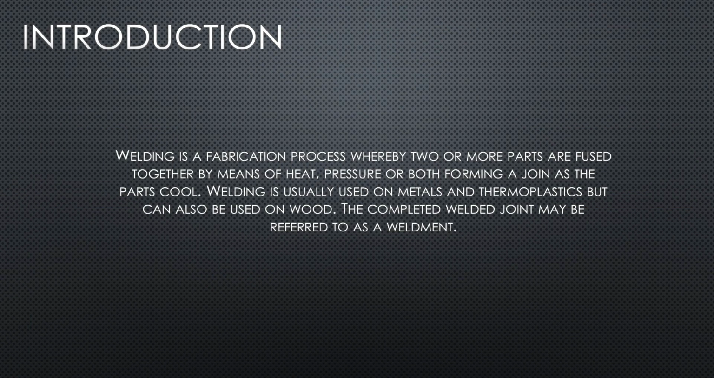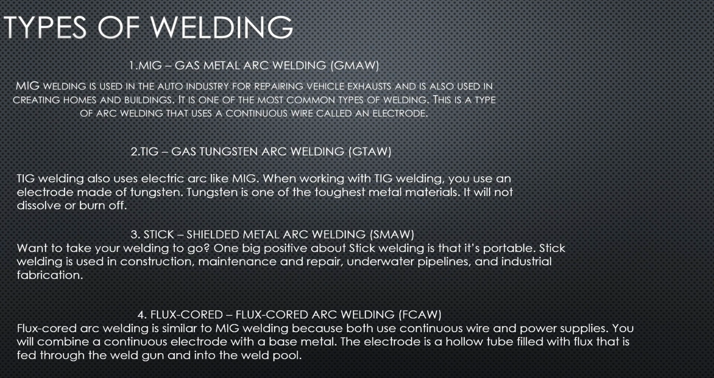Today I want to talk about manufacturing process in welding. Introduction. Welding is a fabrication process whereby two or more parts are fused together by means of heat, pressure, or both, forming a joint as the parts cool. Welding is usually used on metal and thermoplastic, but can also be used on wood. The complete welded joint may be referred to as a weldment.